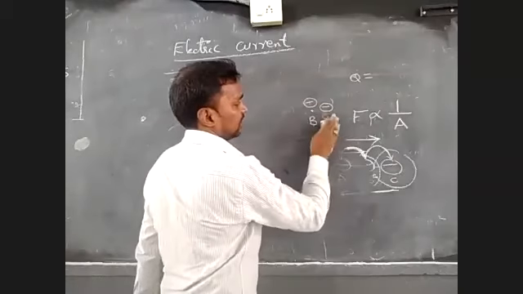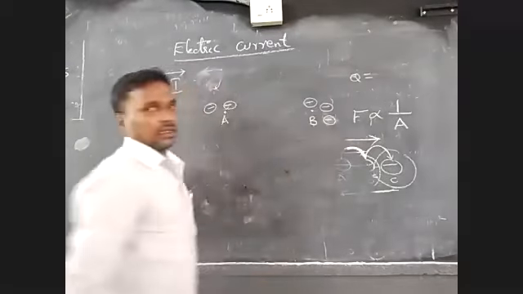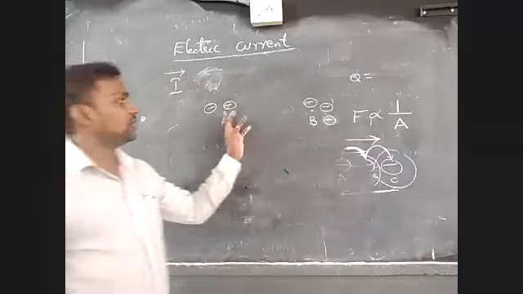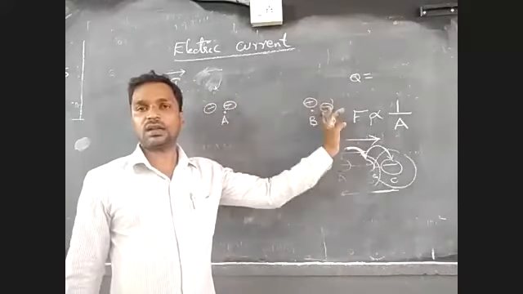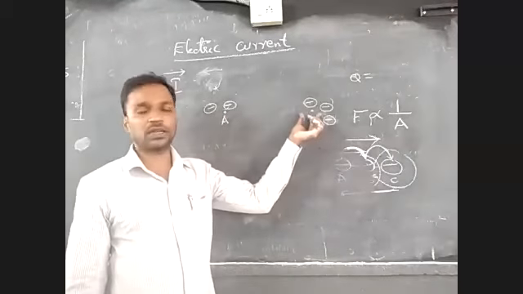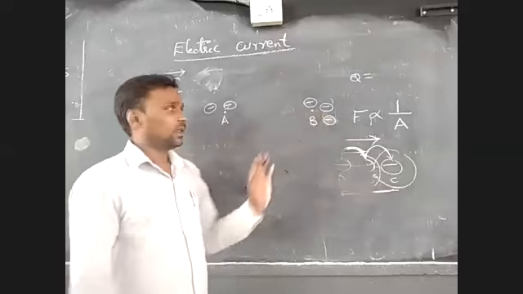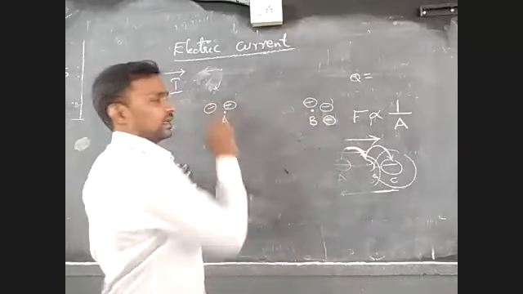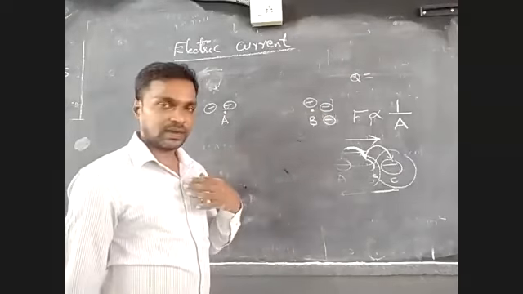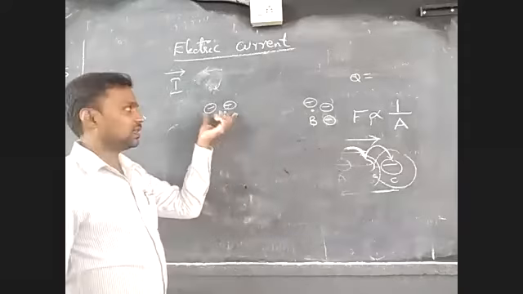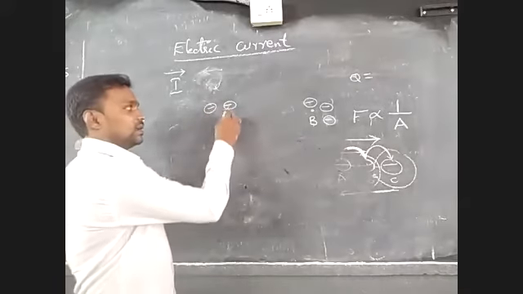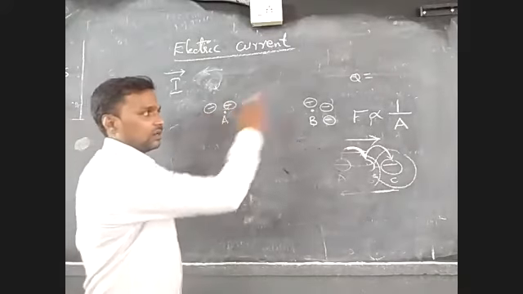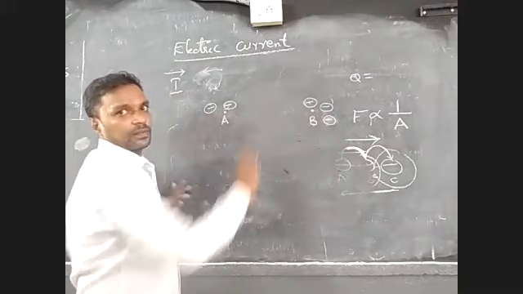The number is the same. Now you tell me where we are having more electric potential, at point B or point A. I will tell you that point A is having more electric potential compared to point B.